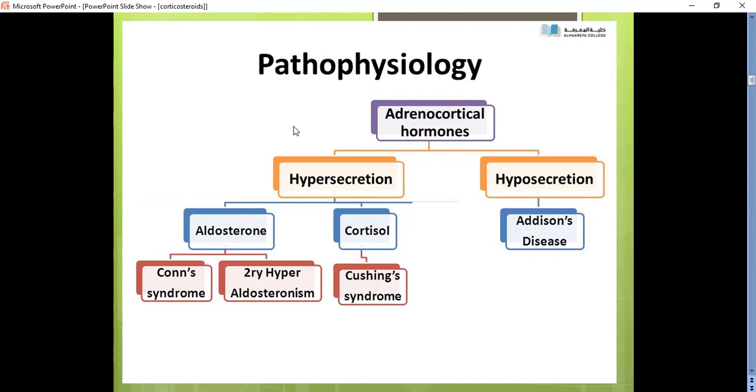Whereas hyposecretion of these adrenocortical hormones will cause a condition called Addison disease. Conn syndrome and secondary hyperaldosteronism are due to the hypersecretion of aldosterone, whereas Cushing syndrome is due to the hypersecretion of cortisol.